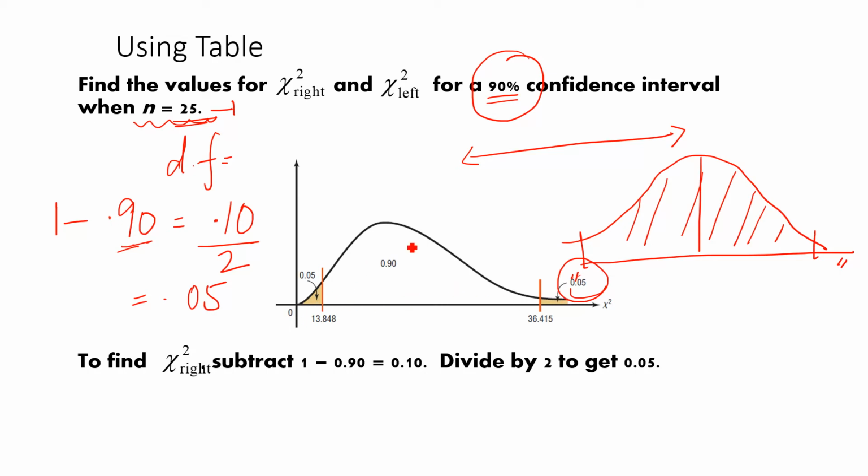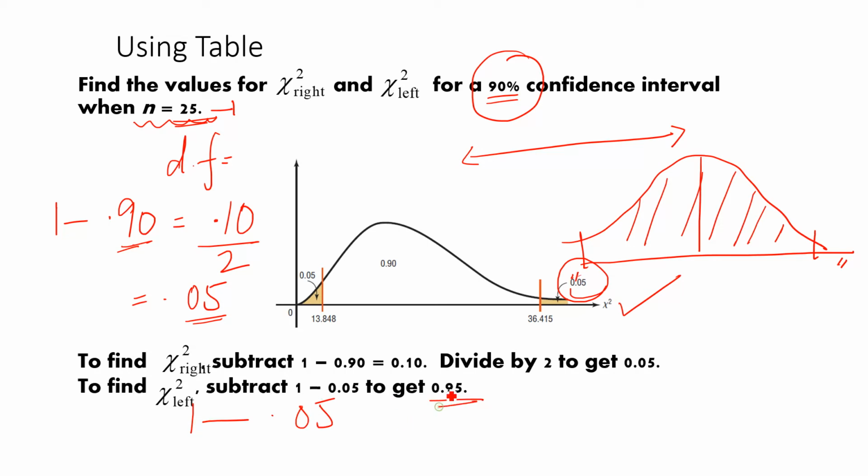Here we have more data compared to the right side. So what we have to do: 1 minus 0.90, 0.10 divided by 2, which is equal to 0.05. So 0.05 we will see for the right side, then 1 minus 0.05, whatever is our answer, is 0.95, we will see for the left side.